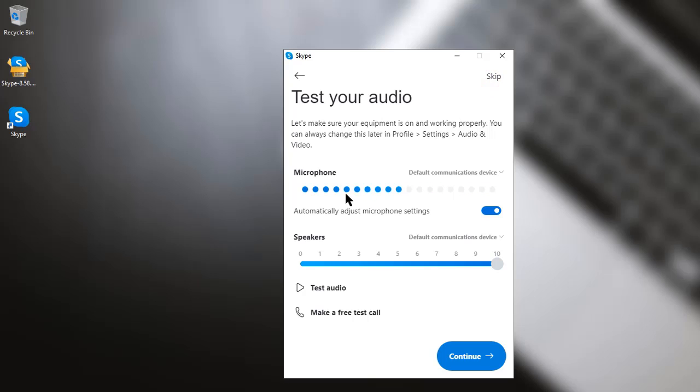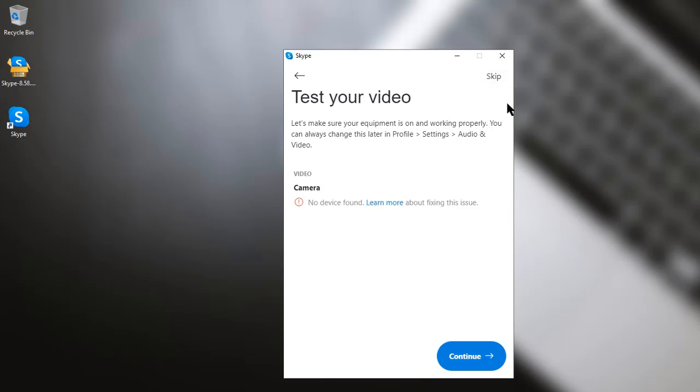Also, you can test your microphone here. You can adjust it. You can test audio. And you can also make a free test call. So this is already good for me. You can choose your microphone here, like default or microphone. Skip that, and if you have a camera, better to put it on. Okay, so